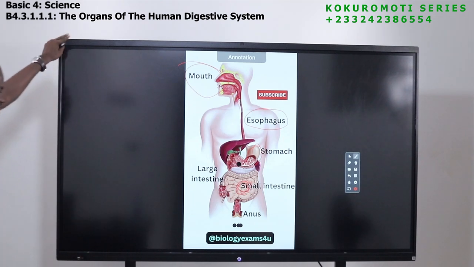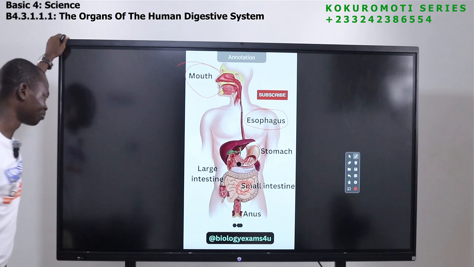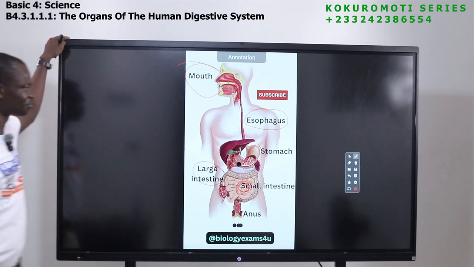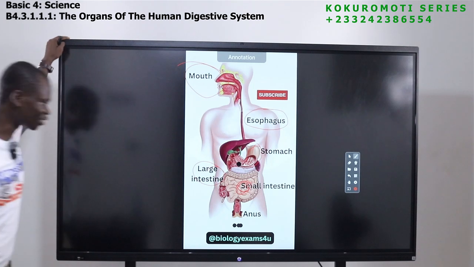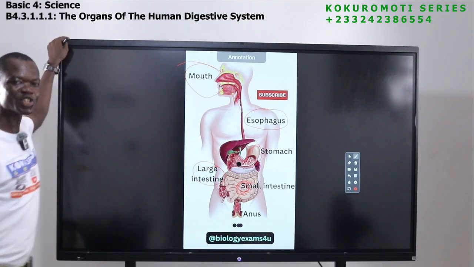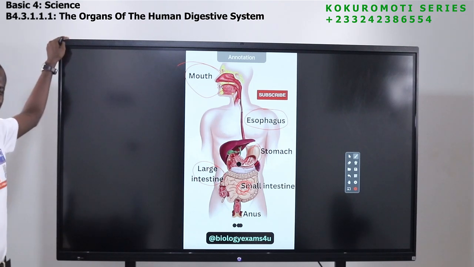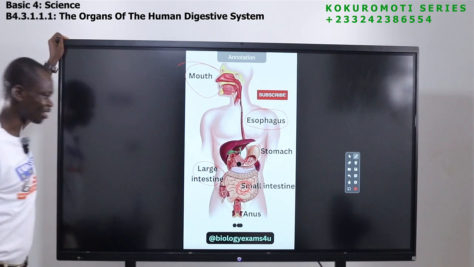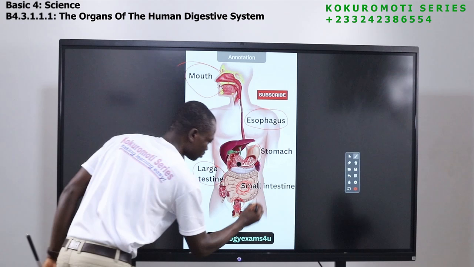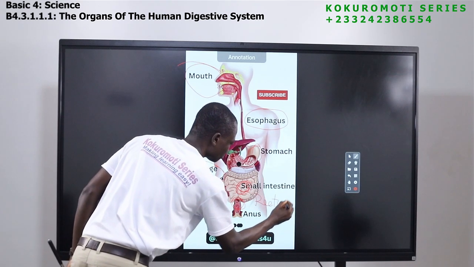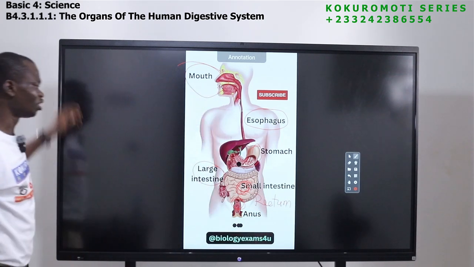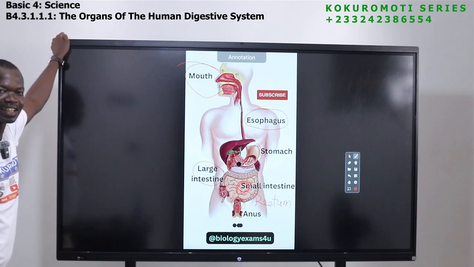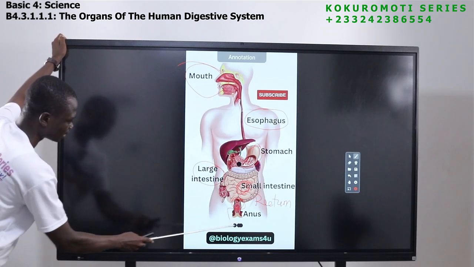Which part of the digestive system absorbs water? It is the large intestine. The large intestine absorbs water. Okay, which part of the digestive system stores the waste food, the feces? It is this part. The name is not there, but it is the rectum. Which part is the last organ of the digestive system? This side, the anus.